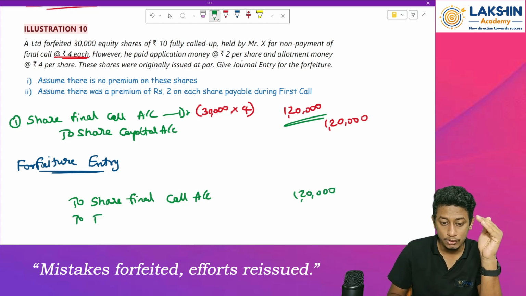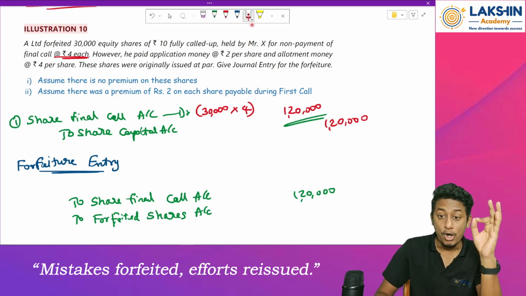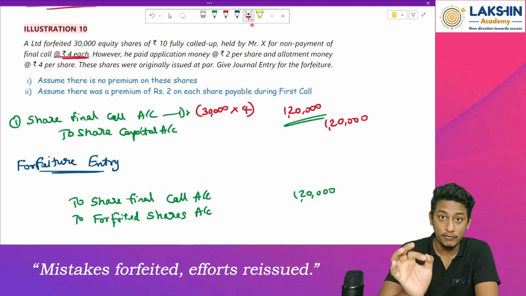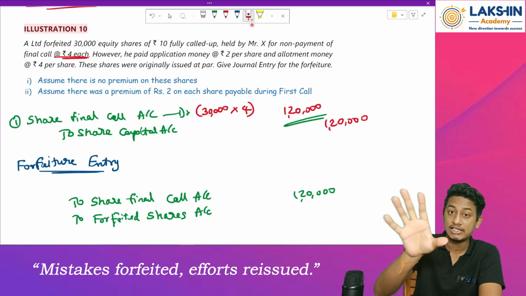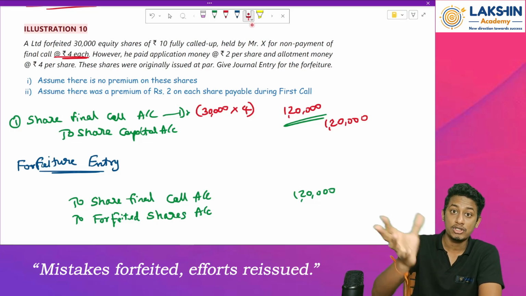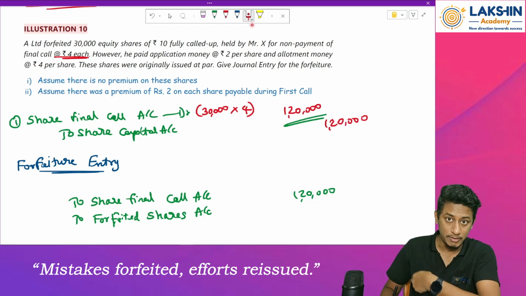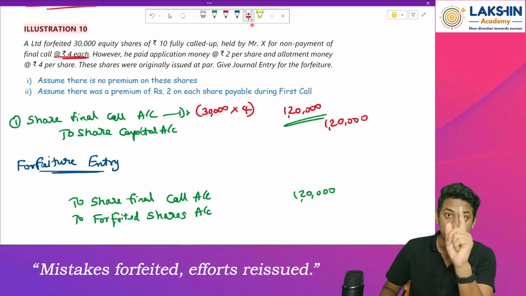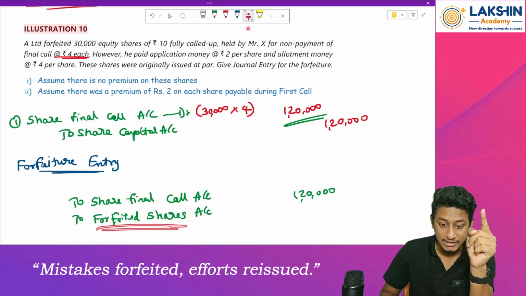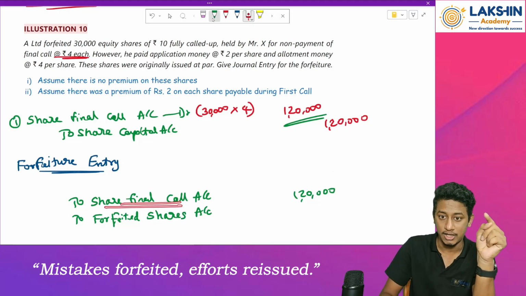We pass to a new account called forfeited shares account. Now what amount will I pass over here? See, what do you mean by forfeited? That you had paid the money, but the company is denying to pay you back. So now we need to pass the amounts whatever was actually received, the application money and the allotment money, from the person who has made a default. Clear? Okay.